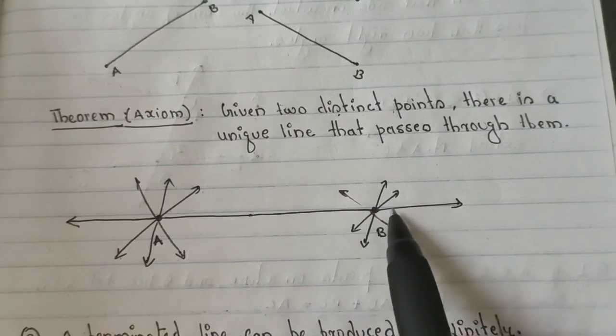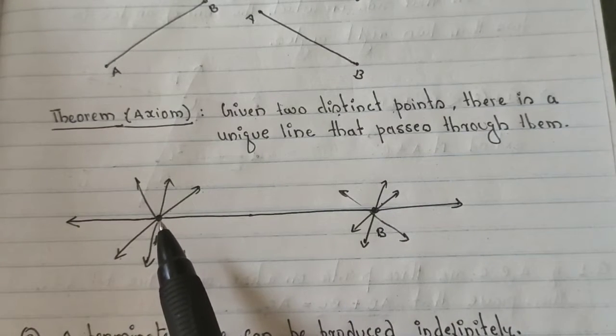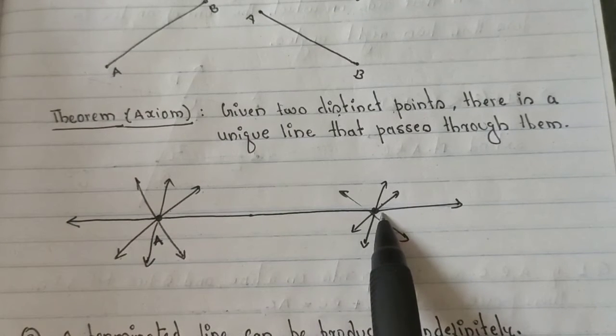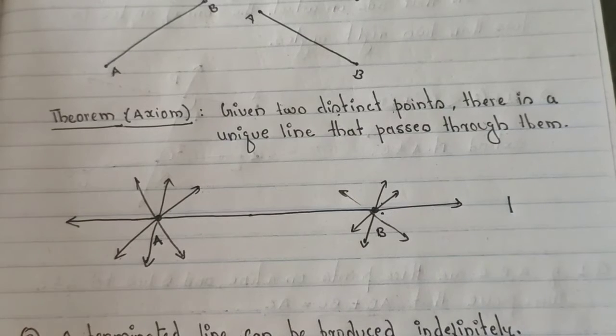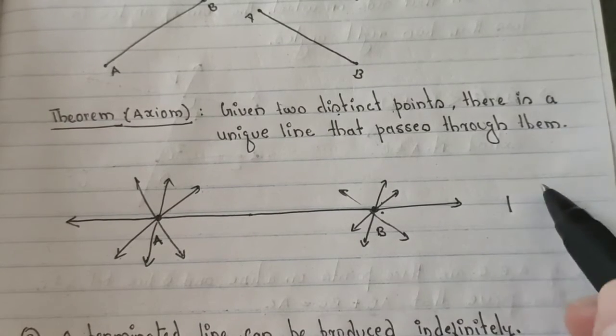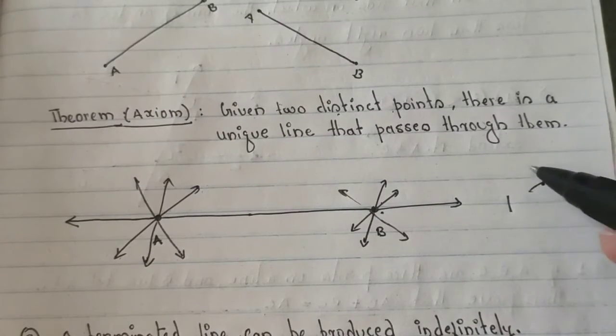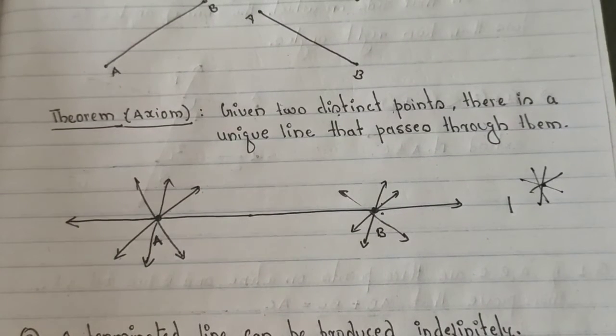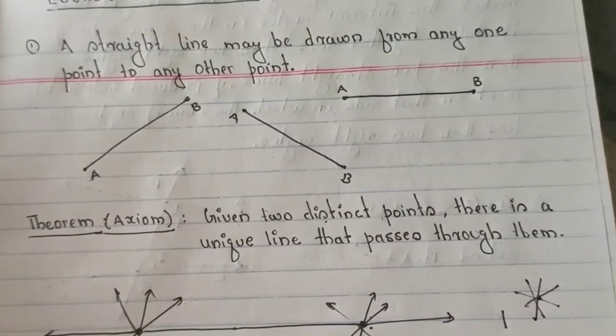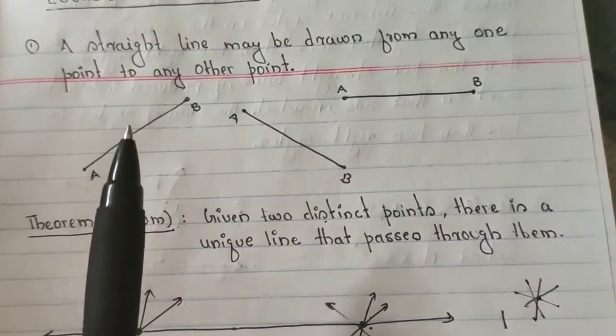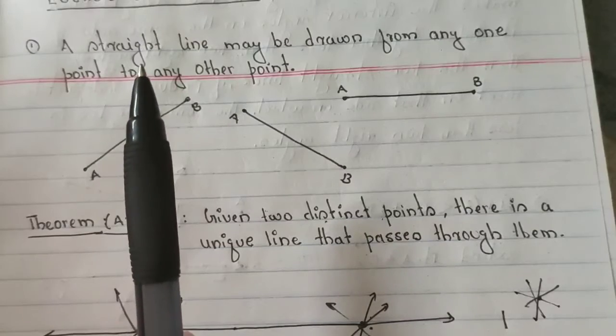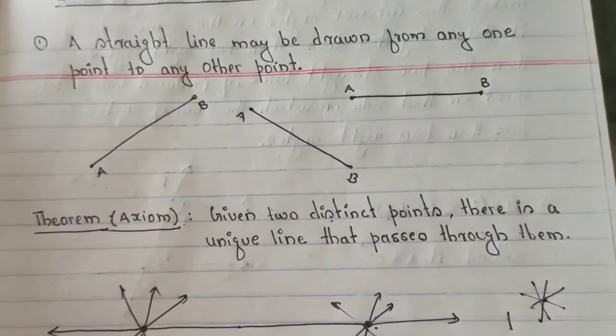But if you connect the 2 points, or you try to draw a line by connecting the 2 distinct points, then you will get a single line. Remember, when you connect 2 distinct points, you will always get a single line. But at a given point, you can draw as many lines as you can. So this was the theorem which is linked to our number 1 postulate.